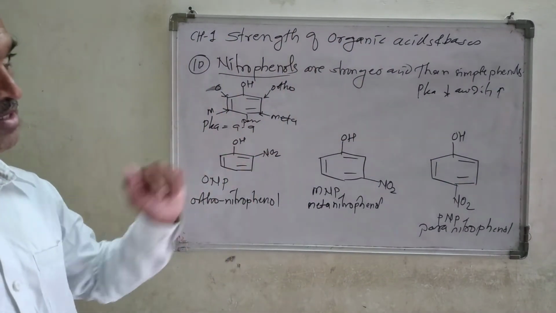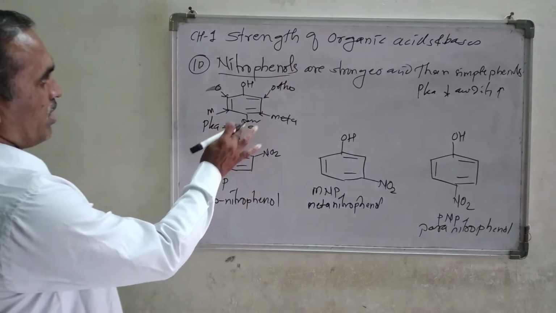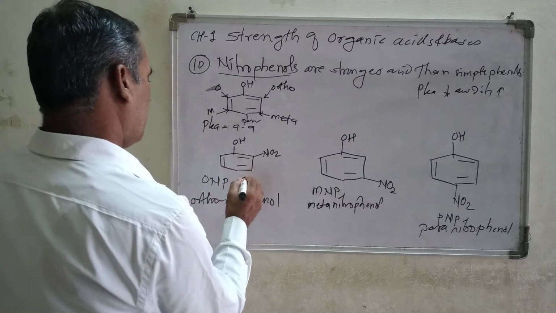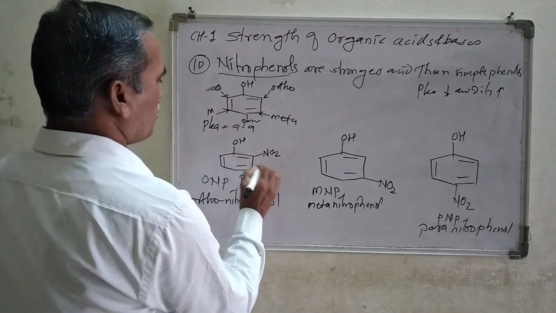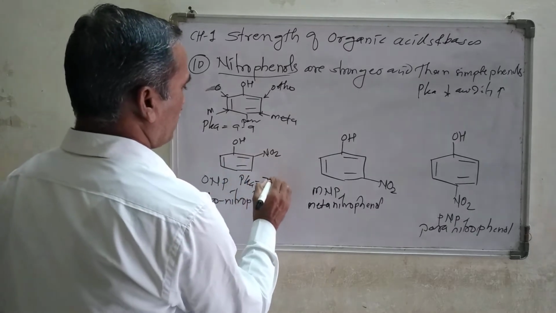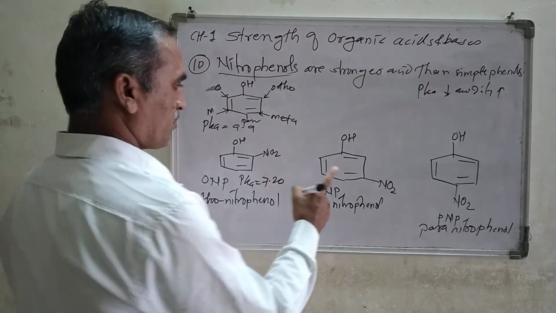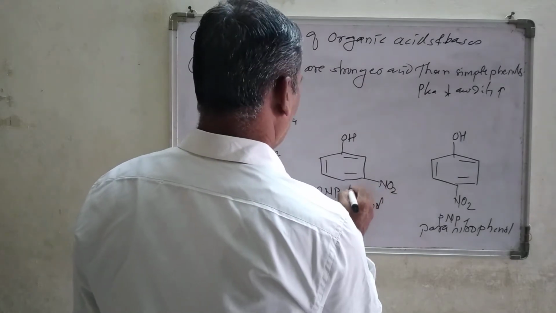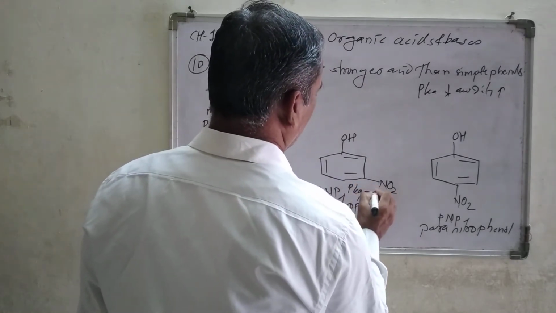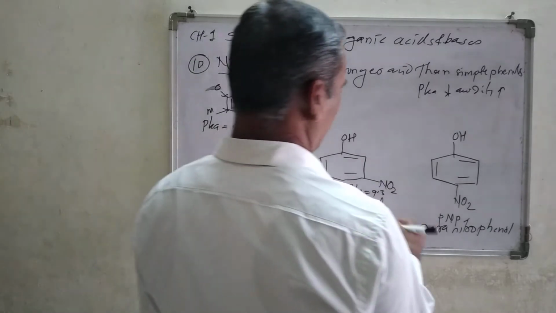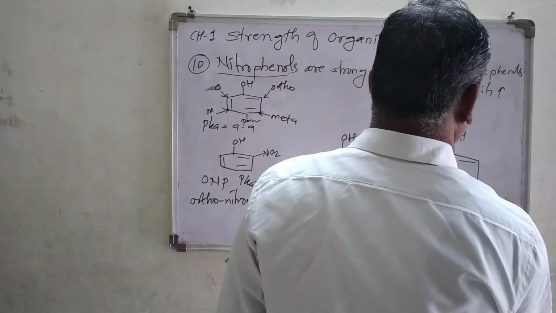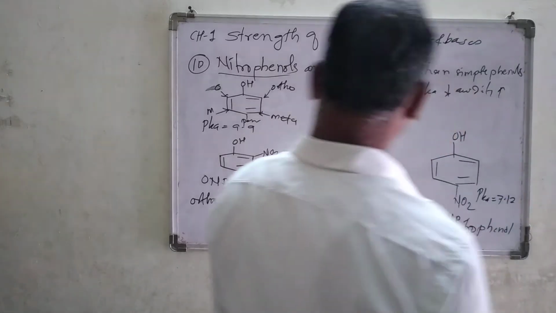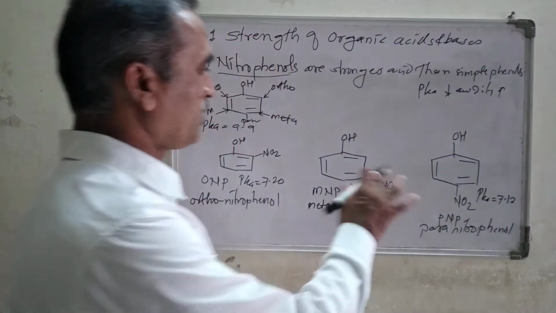Phenol has a pK value of 9.9, and orthonitrophenol has a pK value of about 7.20, whereas metanitrophenol has a pK value of 9.3, and paranitrophenol has a pK value of 7.12.